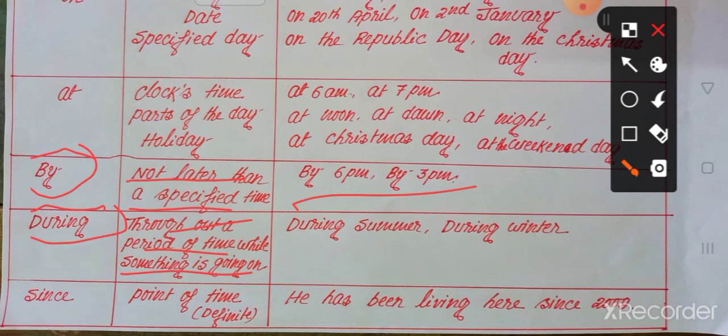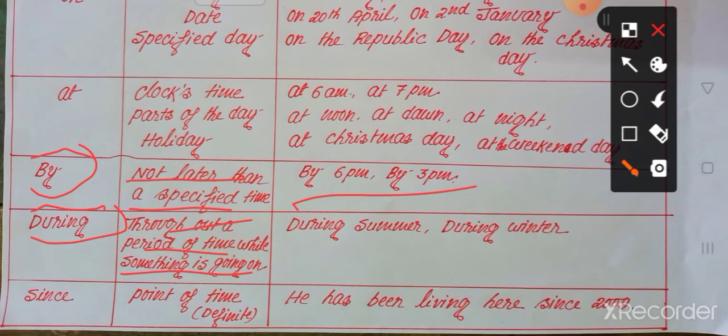Okay, so that is called during. In those cases we use the preposition during, meaning a period of time, that is called a period of time.